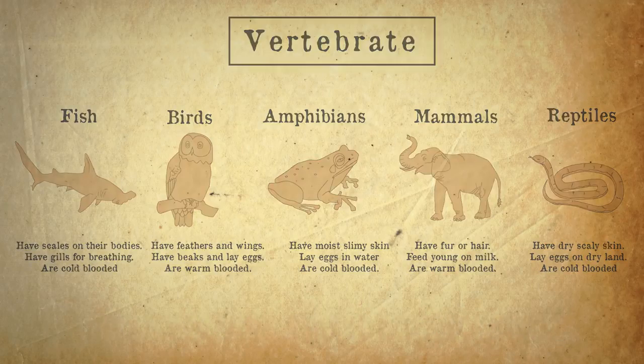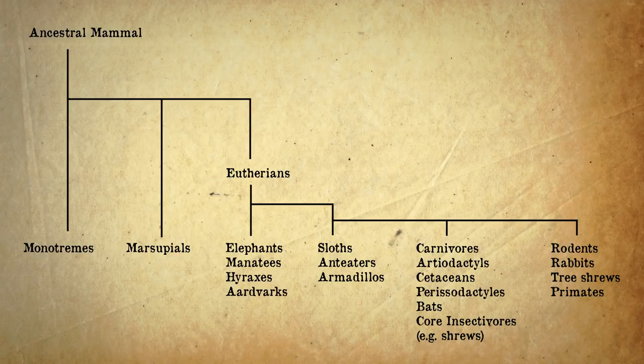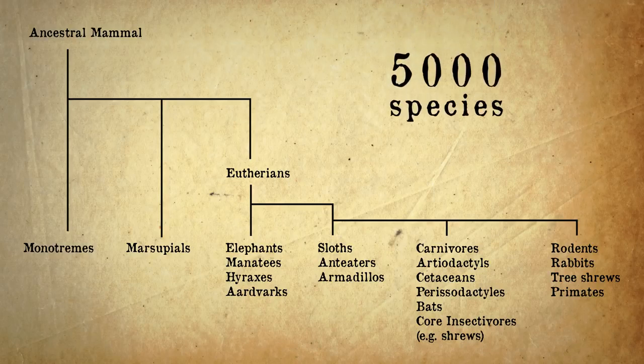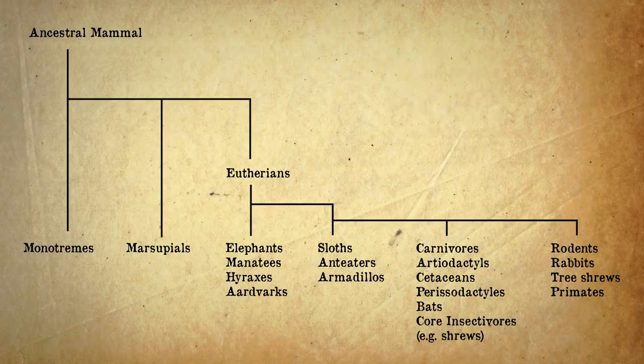Once inside a class, so mammals for example, different species are grouped together in even more detail. There are about 5,000 species of mammals, classified into 3 subclasses and about 26 orders. So that's the vertebrates. Now for the invertebrates. Let's go back to our 9 phyla.